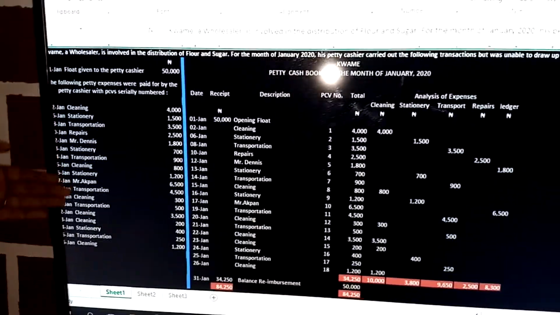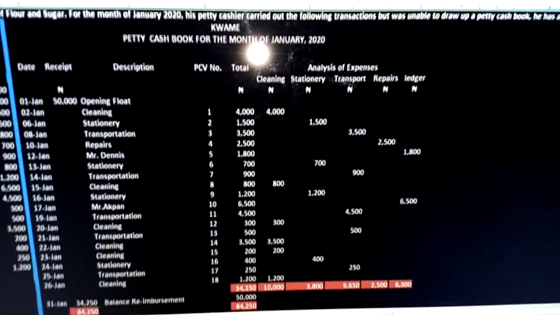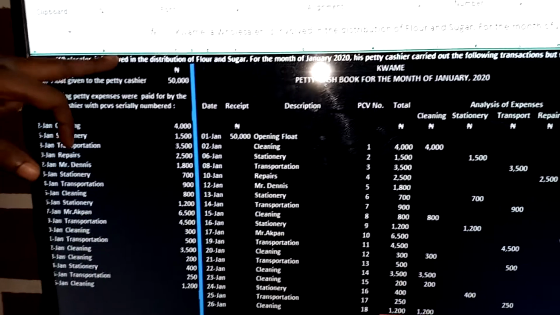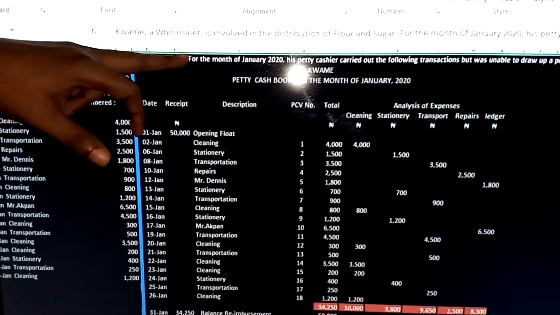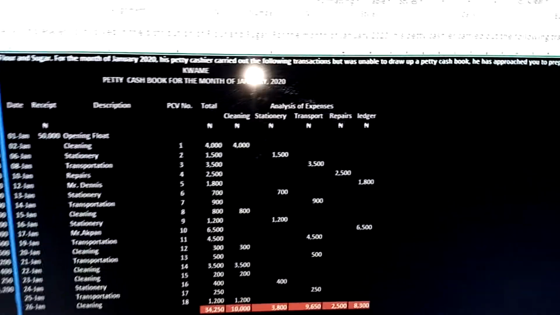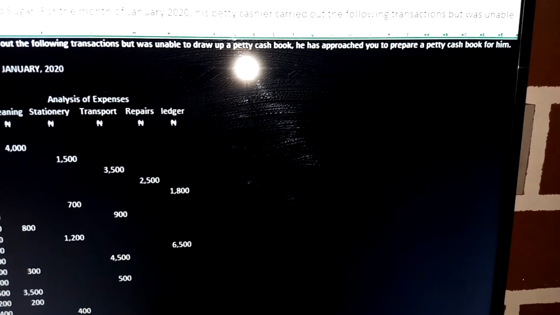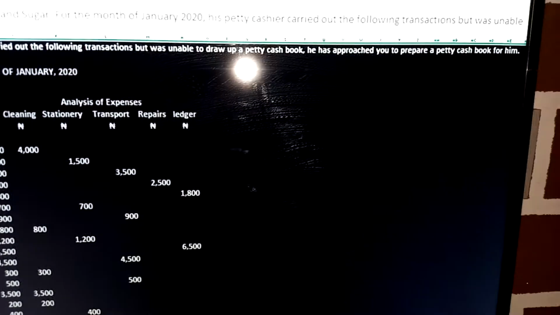These are the petty expense items, and this is the petty cash book for the month. The question says, Kwame, a wholesaler, is involved in the distribution of flour and sugar. For the month of January 2020, his petty cashier carried out the following transactions, but was unable to draw up a petty cash book. He has approached us to prepare the petty cash book for him. Now, here are the questions.